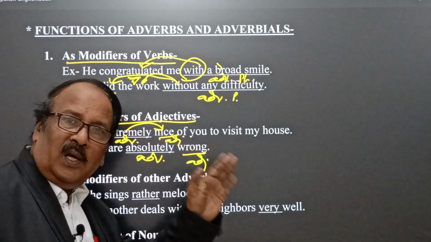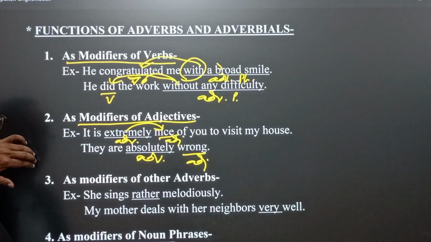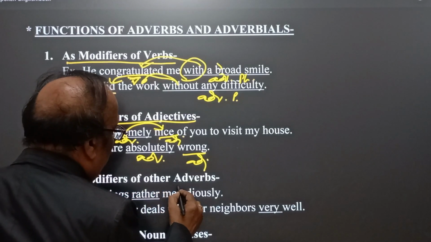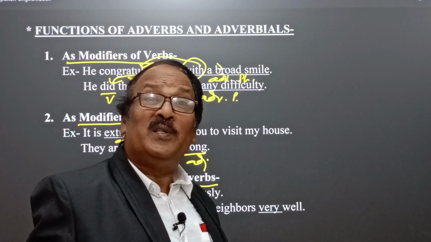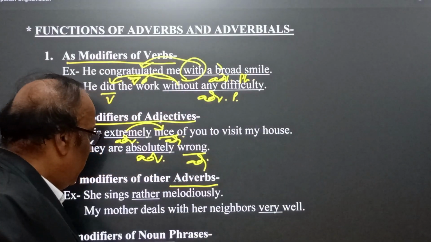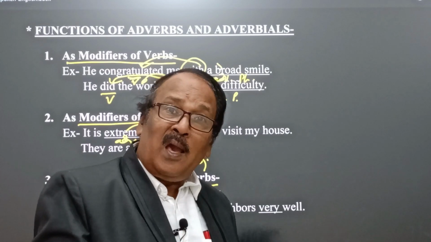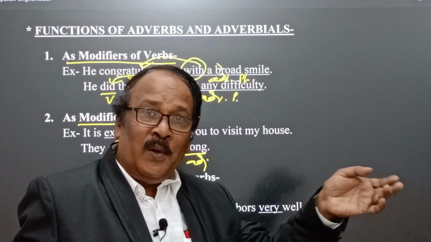They are absolutely wrong. And again, the other idea we find is modifiers of other adverbs. Listen, an adverb also qualifies an adverb, in the sense that an intensifier qualifies the adverb. It means the intensifier is an adverb, and that intensifier qualifies another adverb.